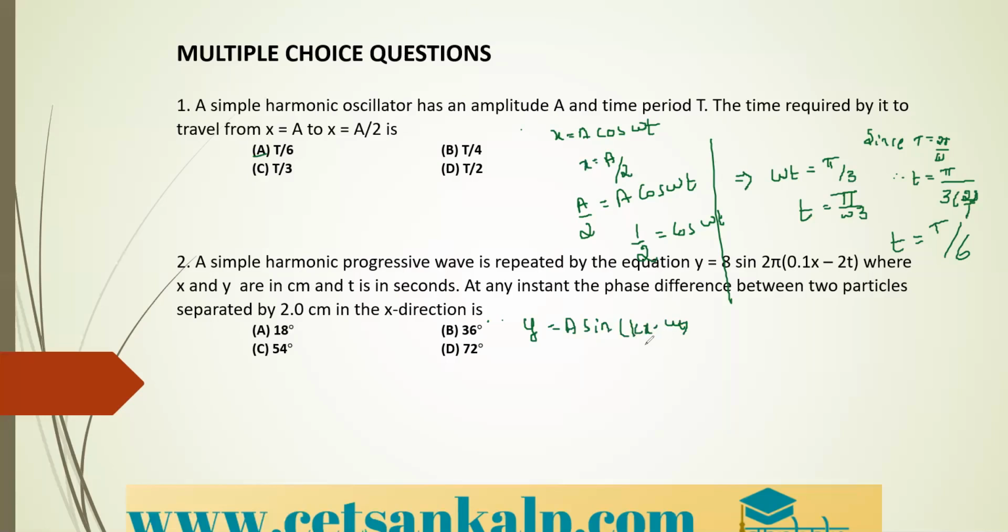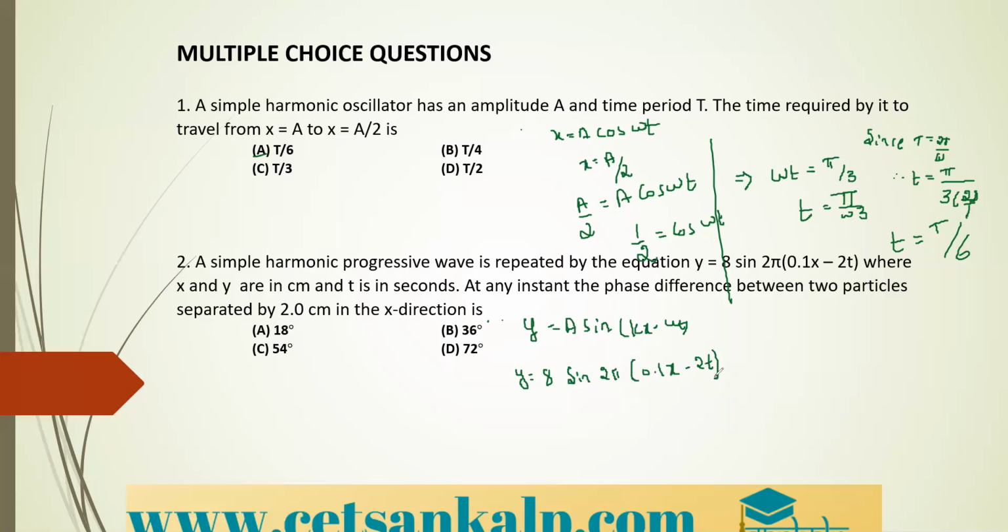Okay, so this is our standard equation. What is our given equation? The given equation is y is equal to 8 sin 2 pi into bracket 0.1 x minus 2t. So this is the given equation.